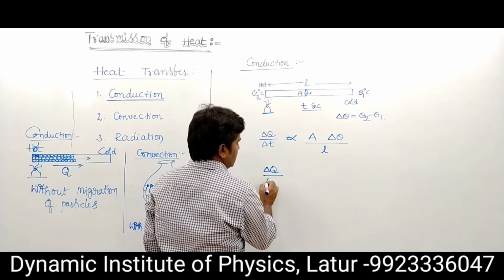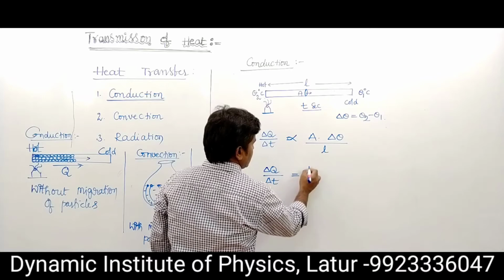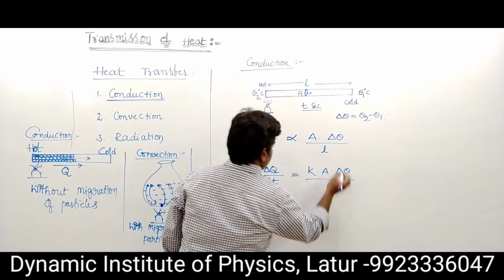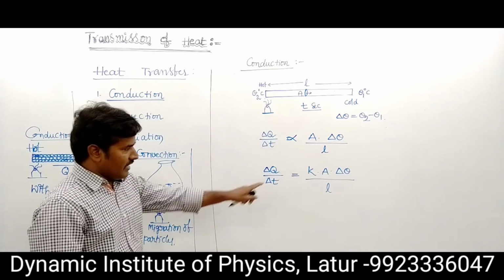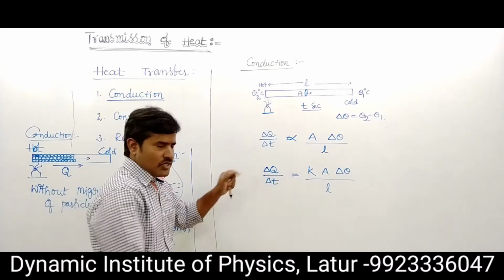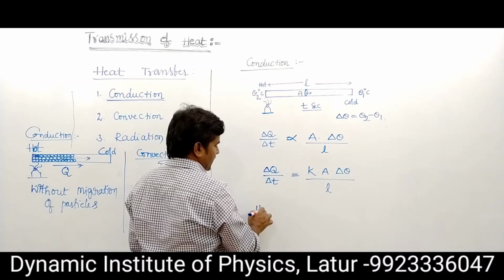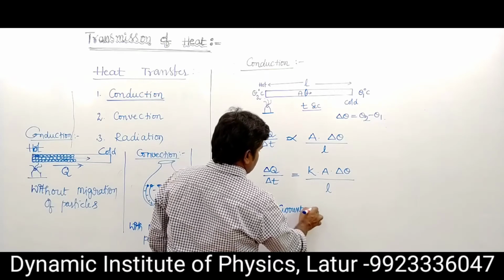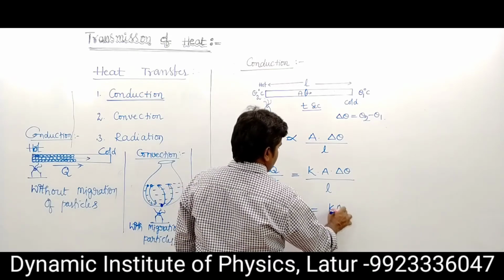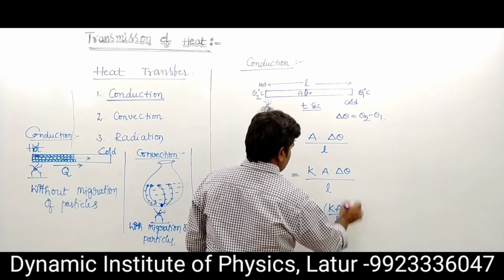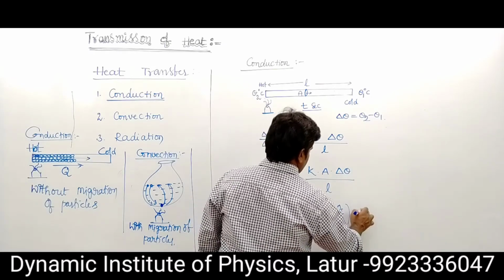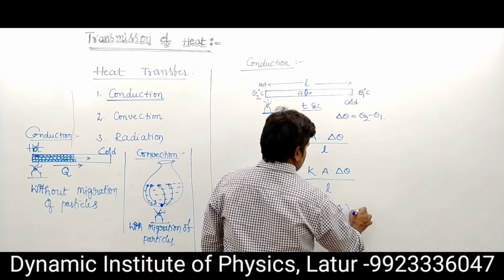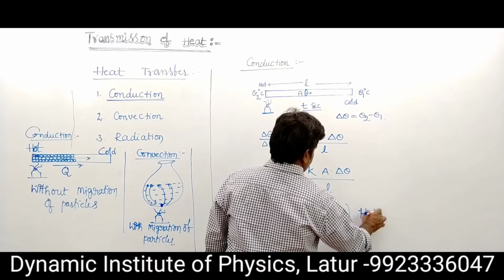Delta Q upon delta T is equal to K into A into delta theta upon L, K A delta theta by L. This is the rate of transmission of heat. This is nothing but heat current. Heat current is equal to K A upon L, a constant, into the temperature difference. The temperature difference is called the heat potential.